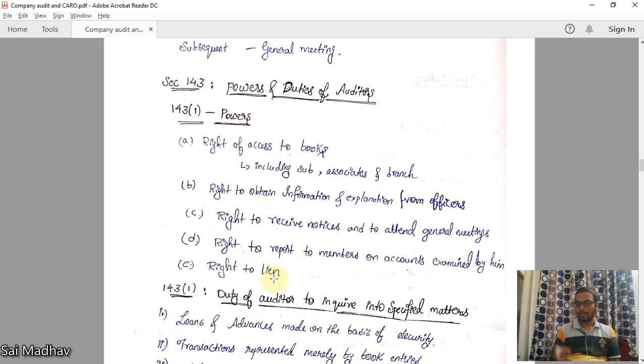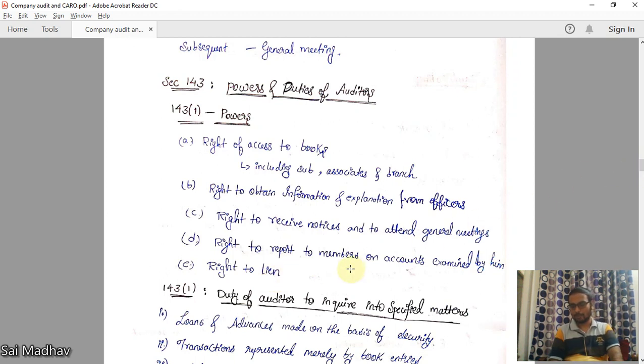In the same way, right to lien is nothing but the auditor has performed some procedures on the books of accounts. If the client refuses to pay the money, the auditor can hold the books of accounts of the company on which he has done the work. But practically it is not possible because as per Companies Act, the books of accounts should be kept in the registered office of the company. You should go there and audit, but you cannot bring them to your home, right? So this is not practically possible.